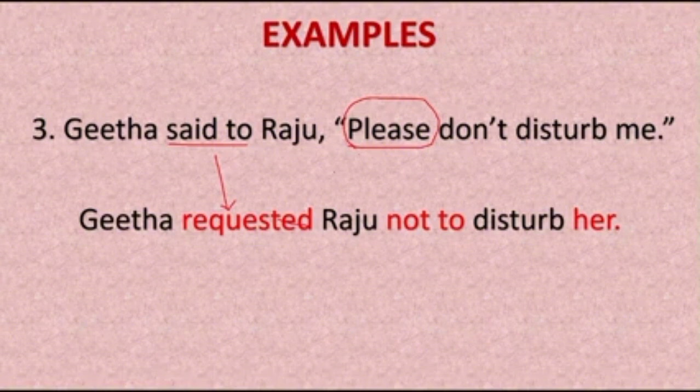I wrote requested in place of said to, and I wrote Raju, the same one. We don't write please again because the meaning of please is conveyed in the word requested, and in place of don't I kept not to. So you can remove this word don't, and there is no change in disturb and me.